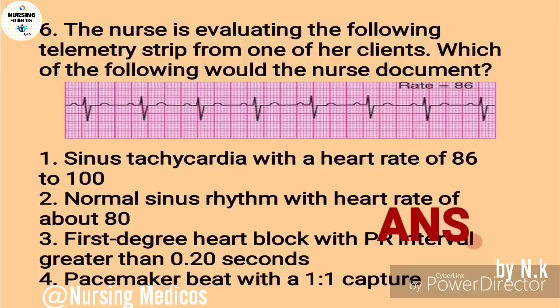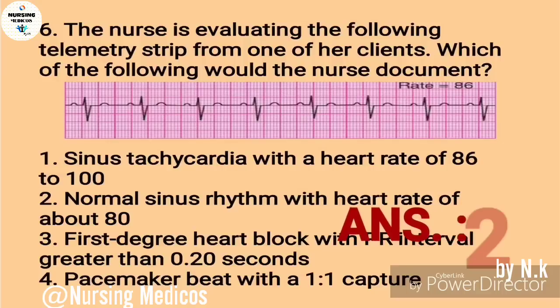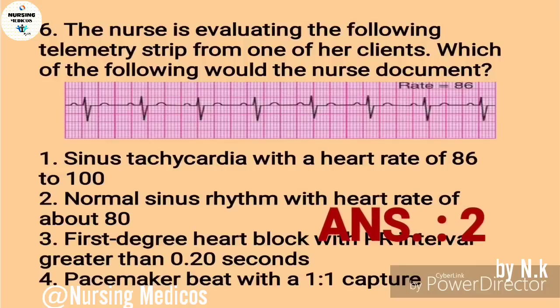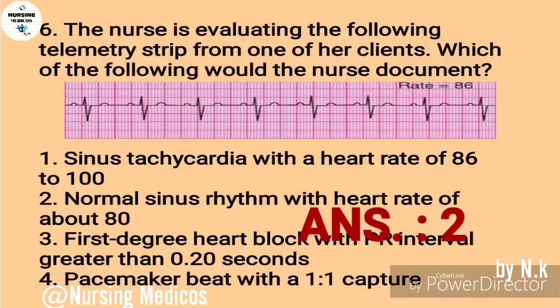For that answer is 2. Normal sinus rhythm with heart rate of above 80. In this picture we can see the heart rate is normal sinus rhythm with heart rate above 80. The next question we will discuss. Seventh one.